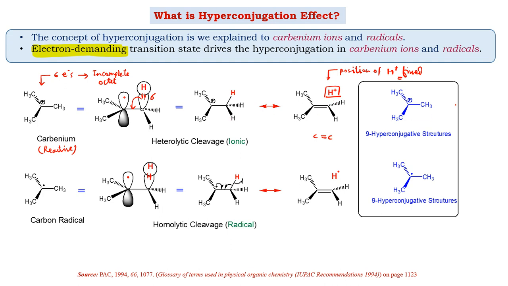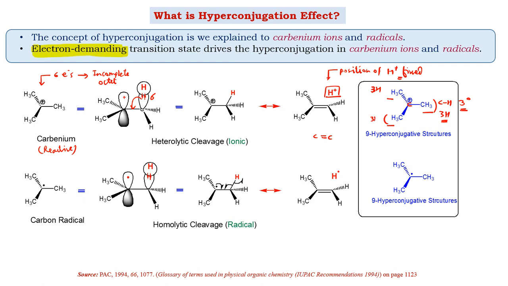So if we take the example of this tertiary carbocation over here, this carbon is attached to three CH3 groups, and every CH3 is able to donate electrons through the CH bonds, and there are three CH bonds. So every CH3 will contribute three hyperconjugative structures over here.